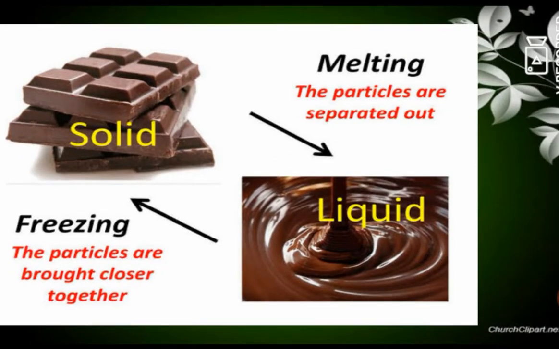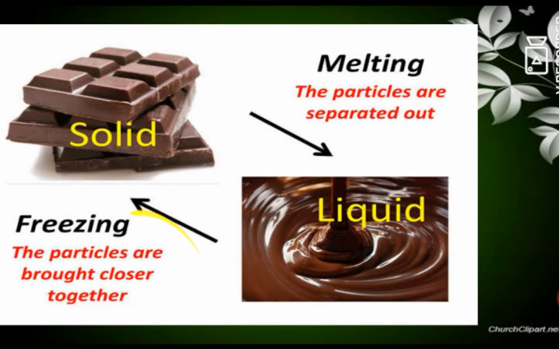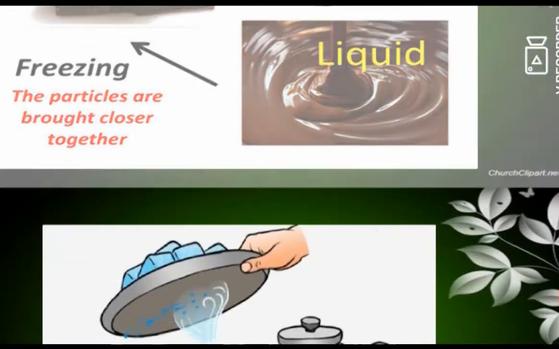Here you can see chocolates. We all love chocolates, right? In solid form, the particles are closely packed. When it is heated, it will be converted into liquid. The temperature at which it is converted is said to be the melting point. Similarly, when we cool this chocolate, it will be converted into solid, and that temperature is said to be the freezing point, and the process is called freezing.